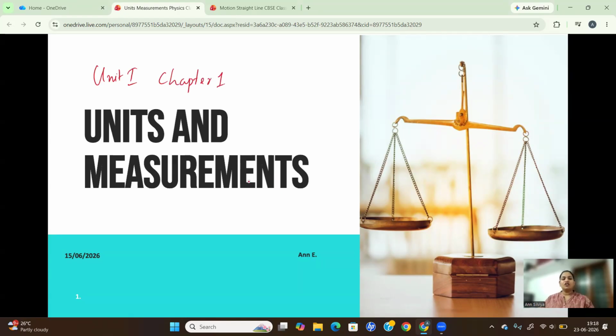So before going into the chapter, I want to tell you that this is one of the most important chapters you have to study. Not because it has more marks. From this chapter you'll get only around 2 to 4 marks for your examination. But that's not the thing.